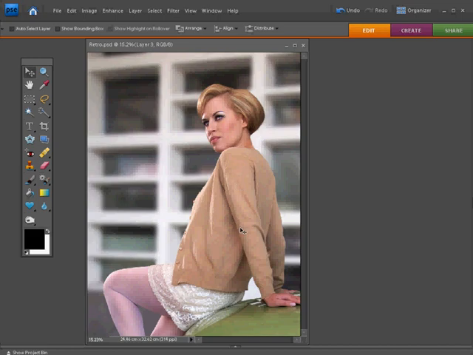We'll first be making an accurate selection of the subject, then copying her to a new layer. We'll then blur the original background picture, forcing it to appear out of focus, and we'll also add a little bit of extra blur to the parts of her figure that are closer to the lens, so that we get a completely realistic shallow depth of field effect.